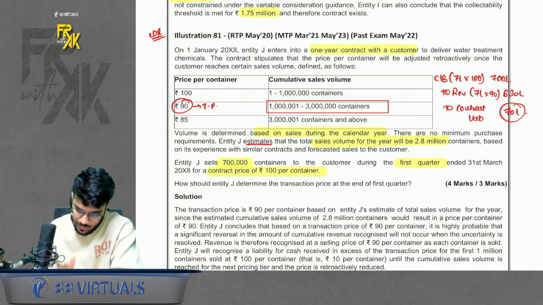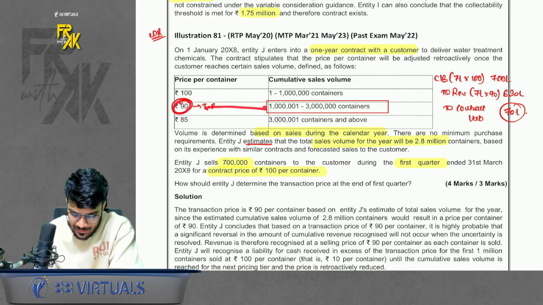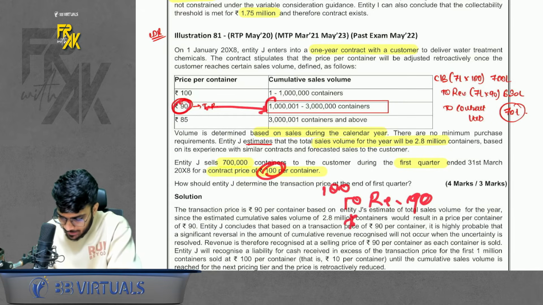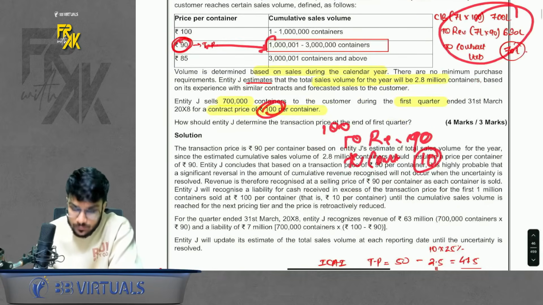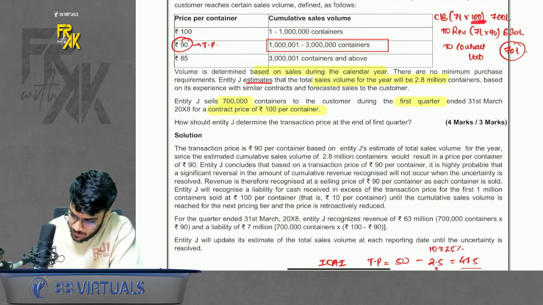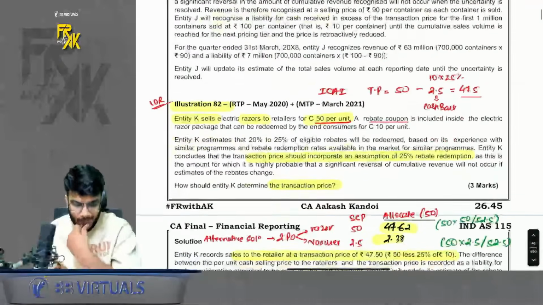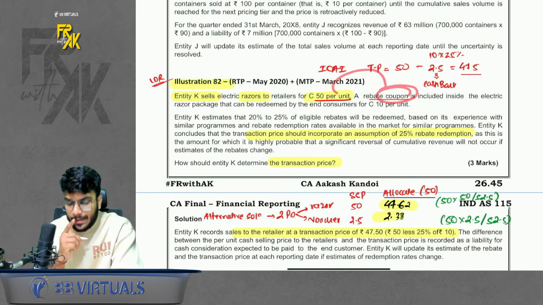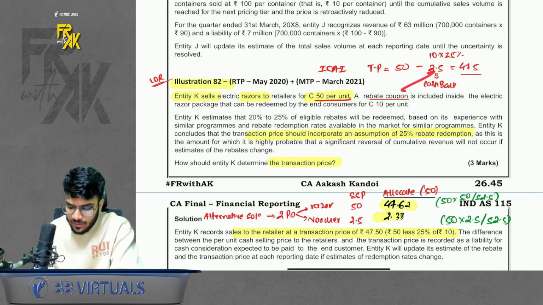So what to do? If you expect that you will be able to make this much sale, even if you receive 100 rupees, you will book the revenue only up to 90 rupees, and the balance you will book like a contract liability, that is 10 rupees. That is exactly what we have done. 100 rupees cash received, 90 rupees revenue, balance 10 is contract liability. Simple. Okay. Then 82. In 82 we sell a razor for 50 rupees. And against that we give a rebate coupon. ICI treats it like a cashback. Assume that we gave a cashback of 2.5. So book the revenue at 47.5.